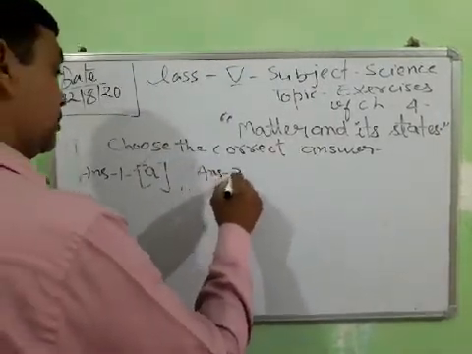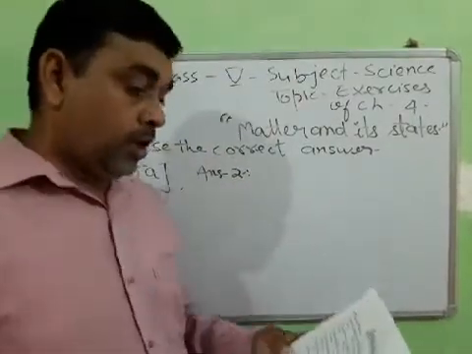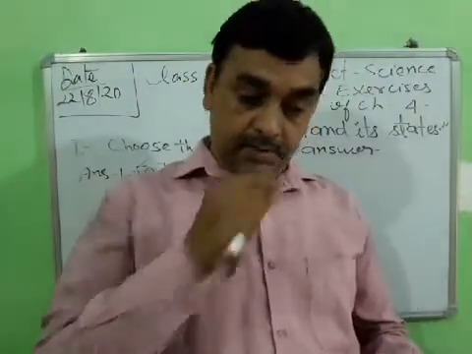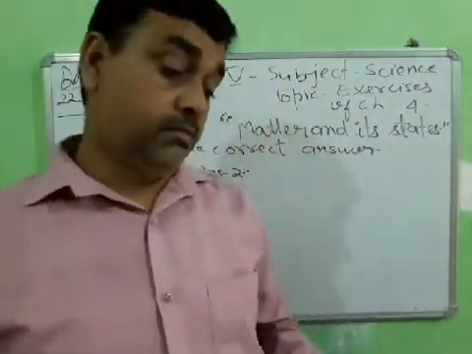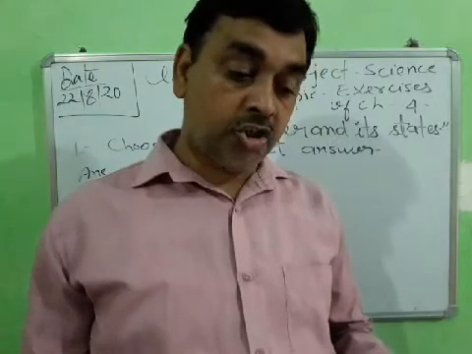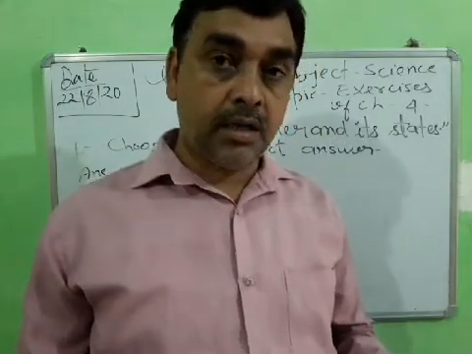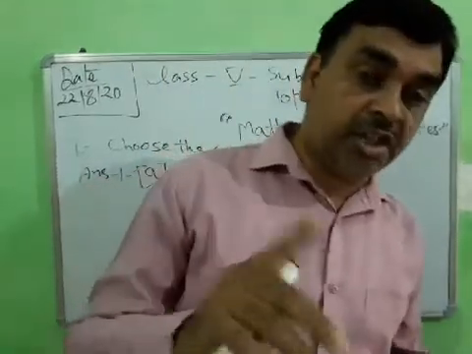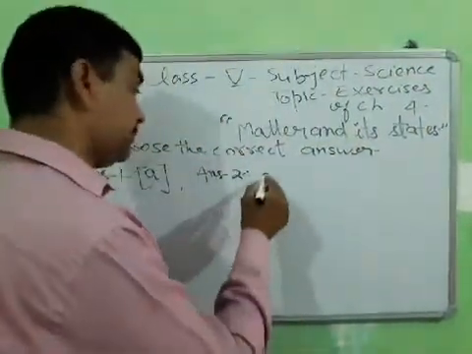Answer number 2. Which of the following is an example of the solid state of matter? Student, solid state means: chair is solid, milk is liquid, oxygen is gas, and water is already a liquid. So solid state is only chair. Option number A.